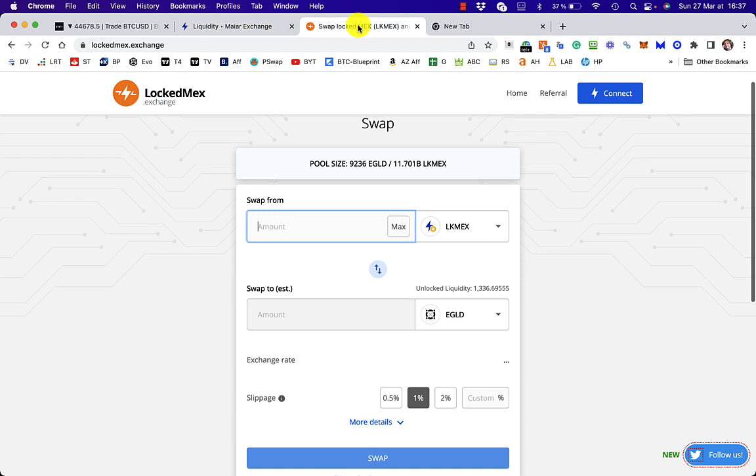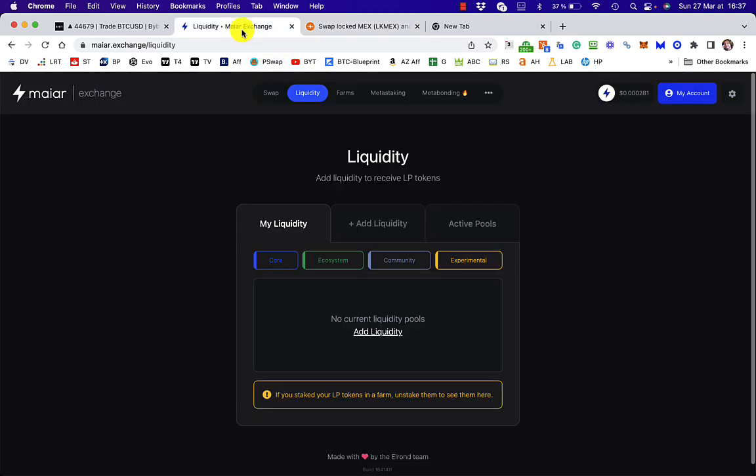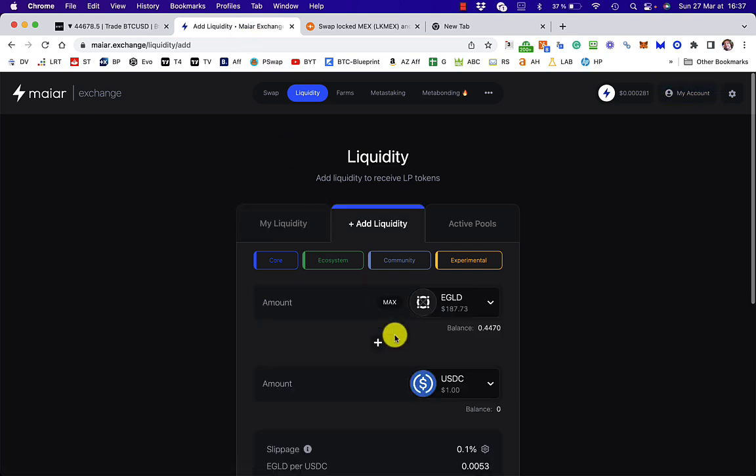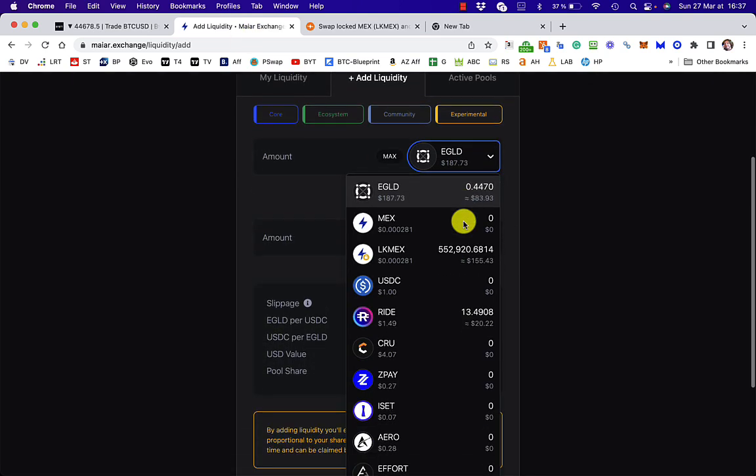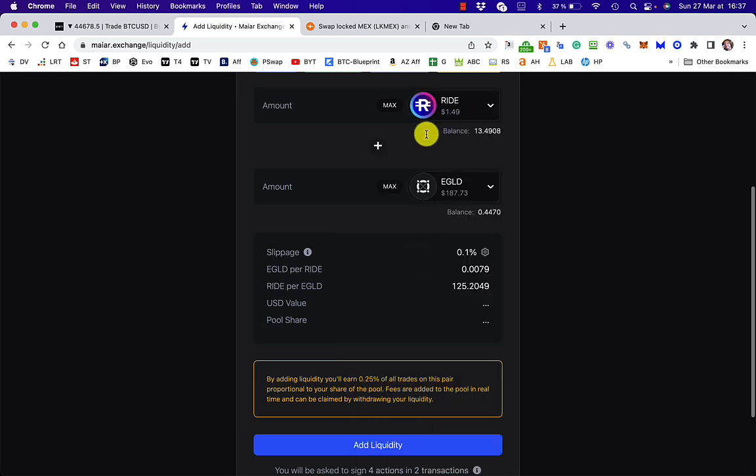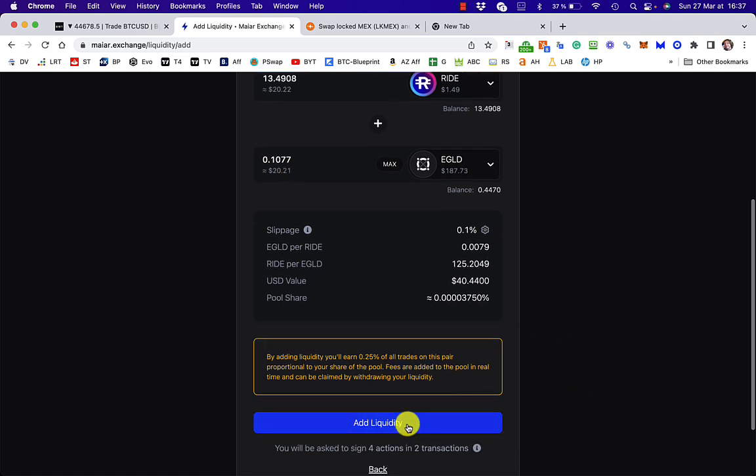I'm not going to, because in the process here, I think you lose half its value. It might be useful to you right now, but for me, I just don't want to do it. So let's assume I've done it. I would go add liquidity here, and I would go RIDE, maximum RIDE. You see here that would use 0.1077 eGold. So I'll just go add liquidity.